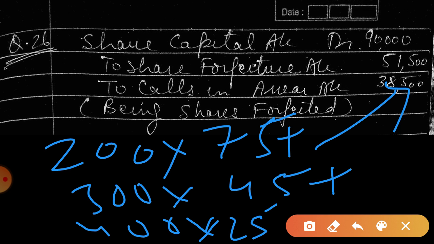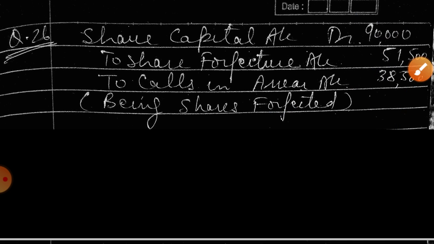This way also you can calculate the amount of calls in arrear. The easier way is 90,000 minus 51,500, so this will be the balancing figure. I have told you both manners of calculating the amount. You can adopt any one type.